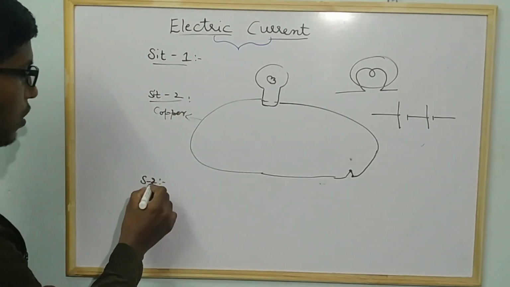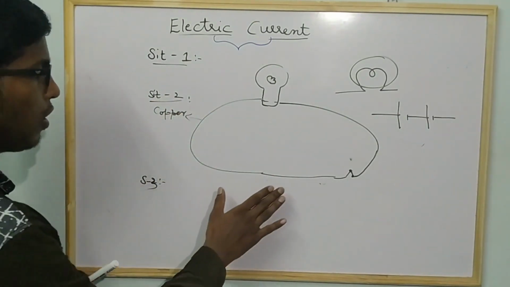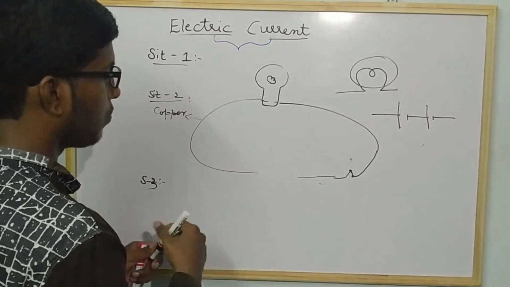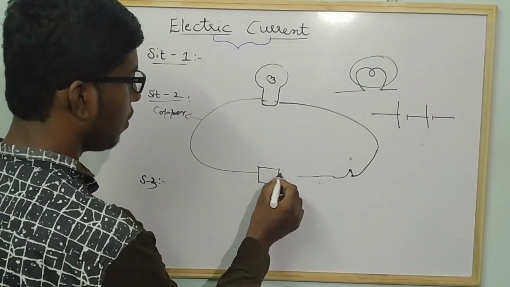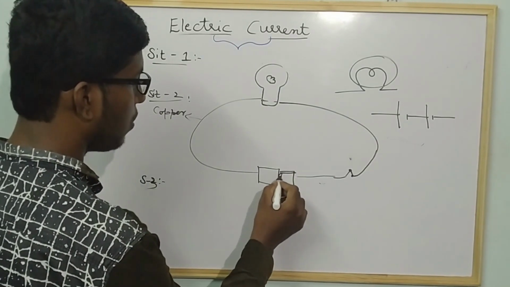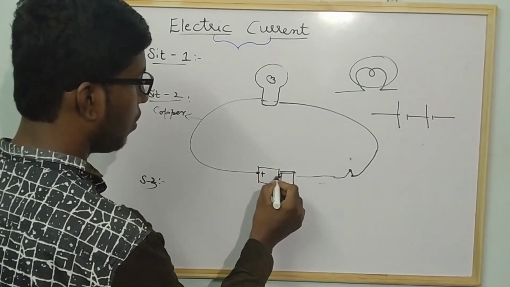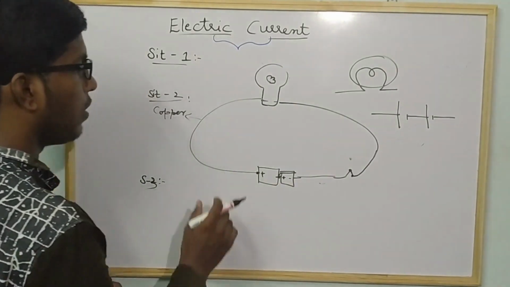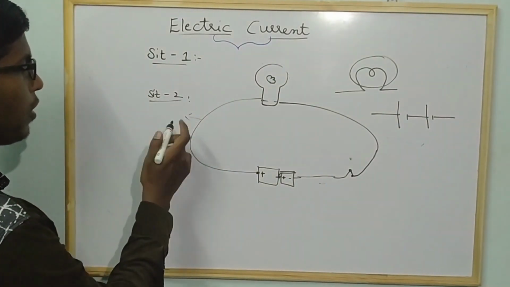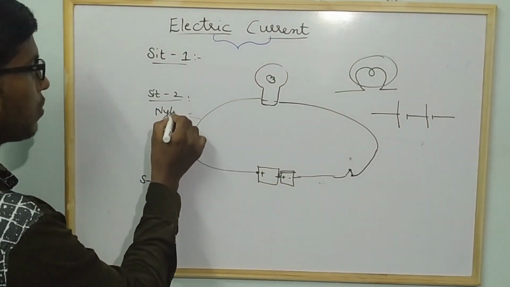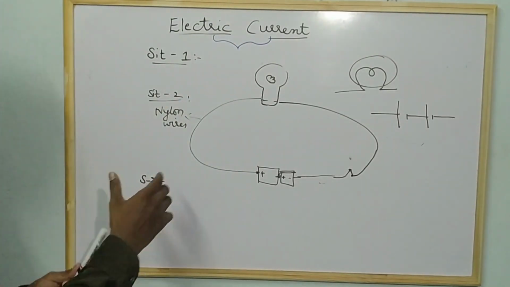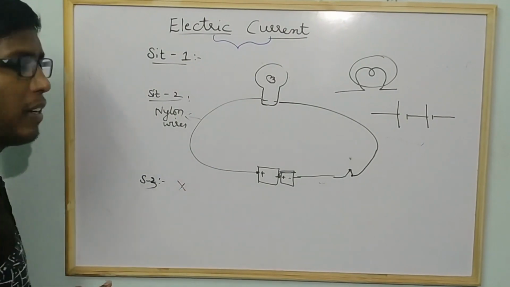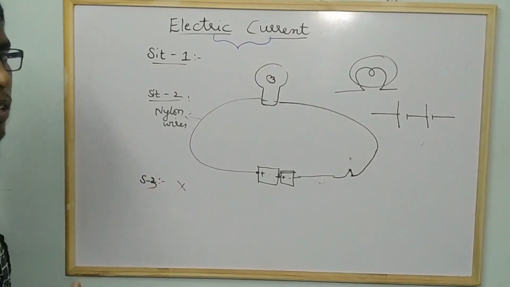Now coming to situation 3, he is saying replace the battery. This is the battery, but in this case he is saying in place of copper, replace with nylon wires. Now observe what you see. In the third case also the bulb does not glow. Now he is asking what is the reason.